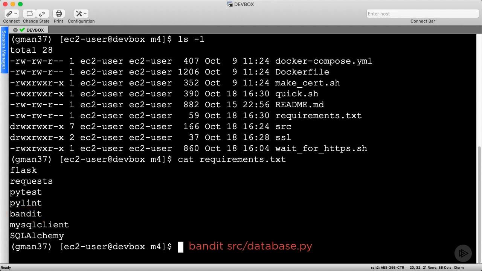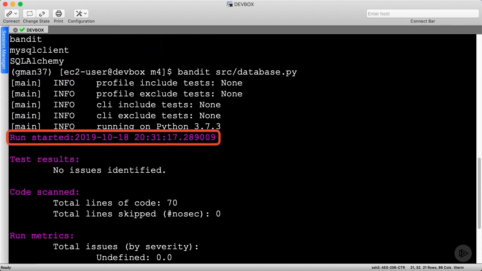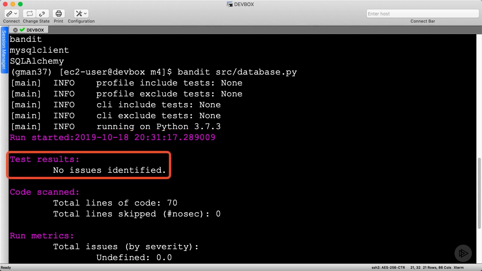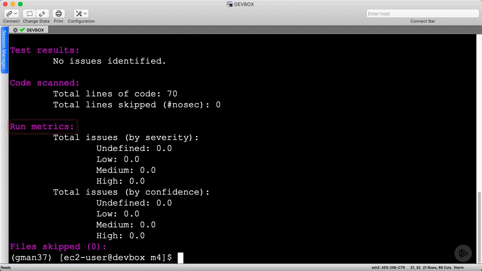We just say Bandit followed by the files we want to check. Let's check our database.py file first. Scrolling up, we see a timestamp indicating when the analysis started, followed by some results. This particular file has no security issues, so the output is kind of boring. The detailed breakout shows metrics indicating the number of issues by severity and by confidence.